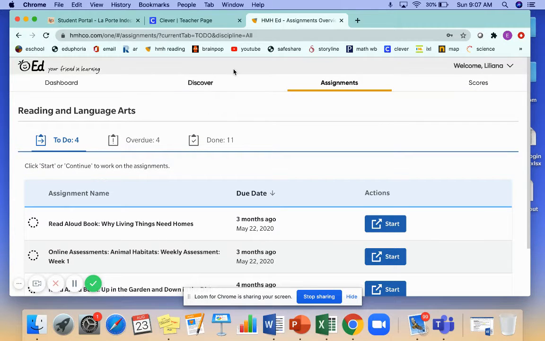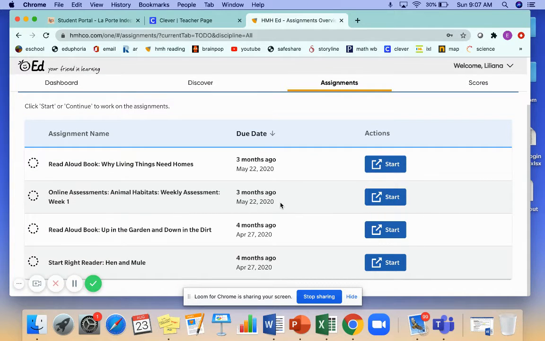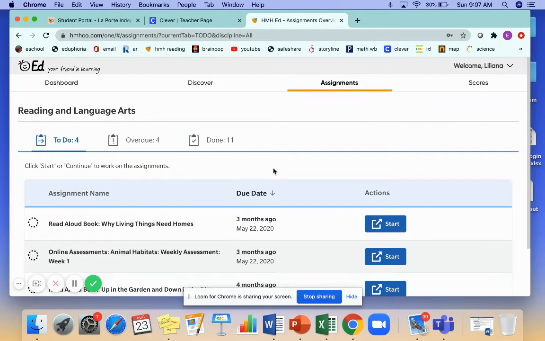So when you get in, you click assignments. It's still the same thing. And if you see assignments from May, in April, those are assignments from kindergarten. So don't worry about those. Just do the assignments that are in the lesson plans and that show the due dates for this week.